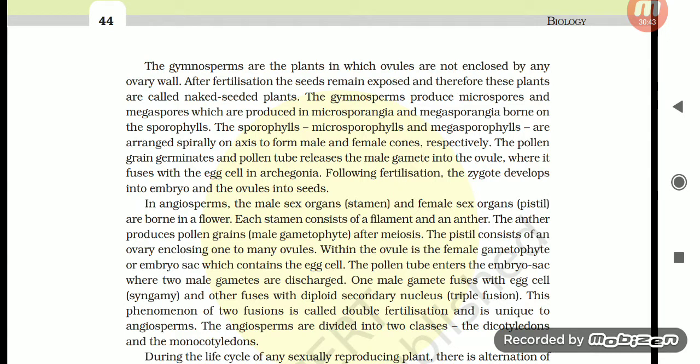In angiosperms, the male sex organ, the stamen, and the female sex organ, the pistil, are borne in a flower. Each stamen consists of a filament and an anther. The anther produces pollen grains, the male gametophyte, after meiosis. The pistil consists of an ovary enclosing one to many ovules. Within the ovule is the female gametophyte, or embryo sac, which contains the egg cell. The pollen tube enters the embryo sac, where two male gametes are discharged. One male gamete fuses with the egg cell, syngamy, and the other fuses with the diploid secondary nucleus, triple fusion. This phenomenon of two fusions is called double fertilization and is unique to angiosperms. The angiosperms are divided into two classes, the dicotyledons and the monocotyledons.